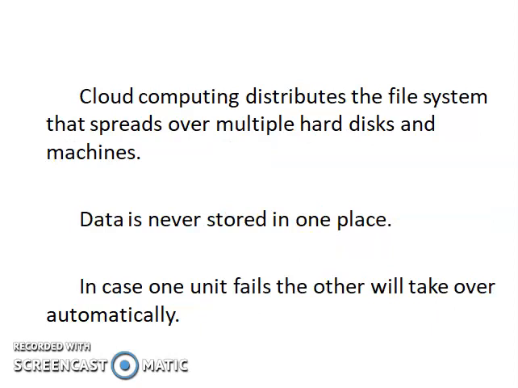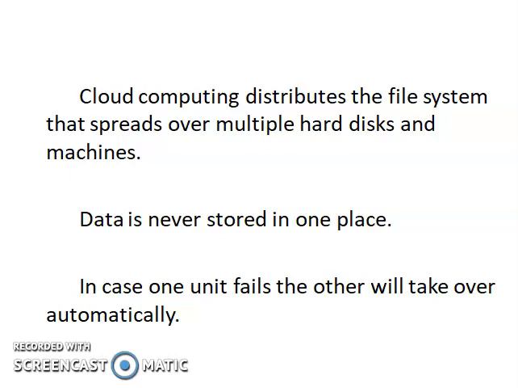Next, cloud computing uses a distributed file system that spreads over multiple hard disks and machines. That means all the resources are spread across different hard disks, different places. Data is never stored in one place. Data is distributed over different areas. And it also consists of redundancy.